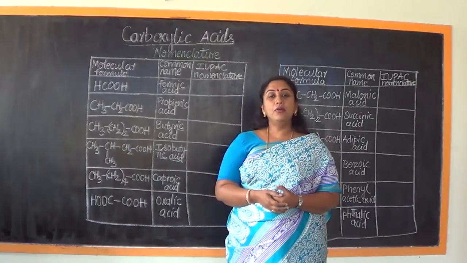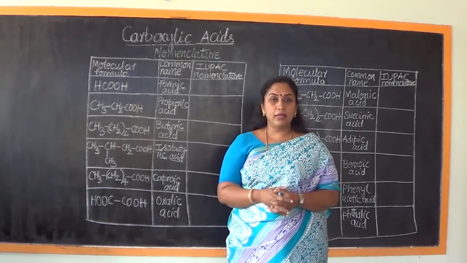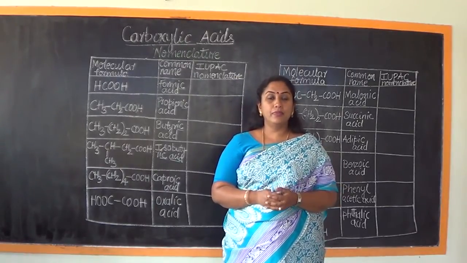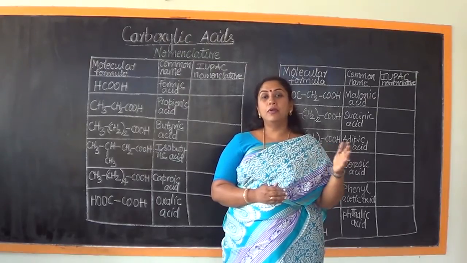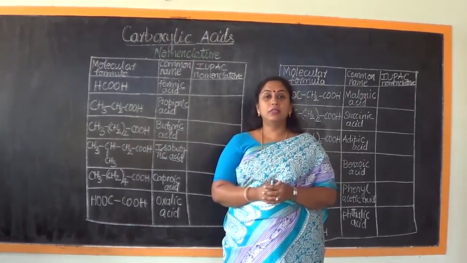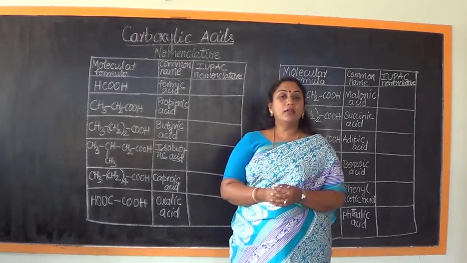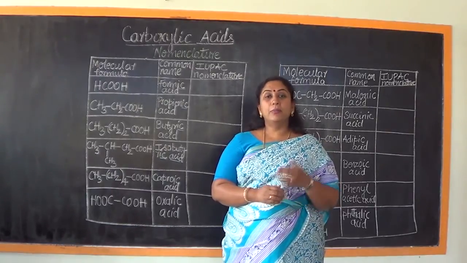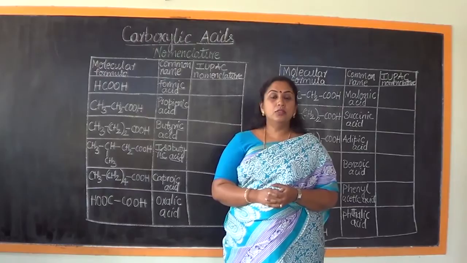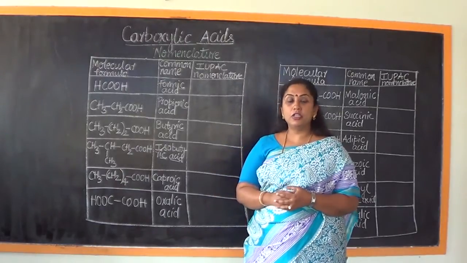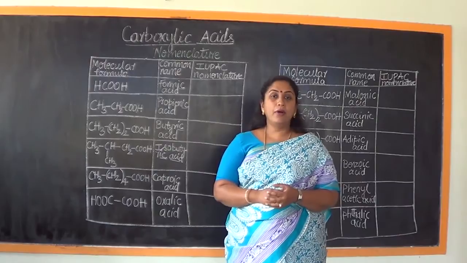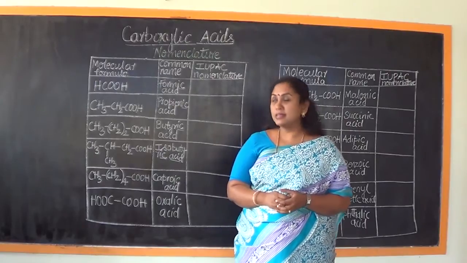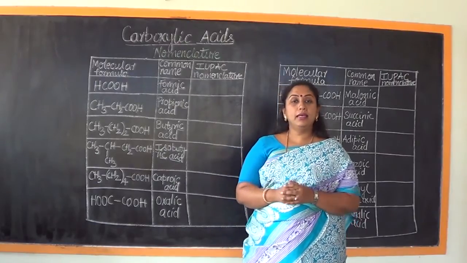Now, let us see how to give the name of the carboxylic acid, which is one of the top priority organic compounds. If an aldehyde and a carboxylic acid are both present in an organic compound, the first preference is always given to the carboxylic acid. So it is one of the prioritized functional groups. To name this prioritized functional group, IUPAC has given a rule.